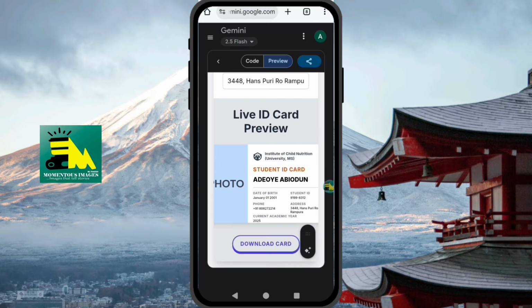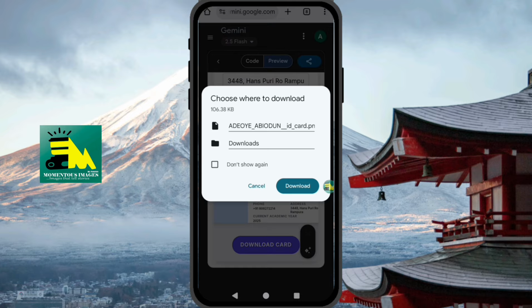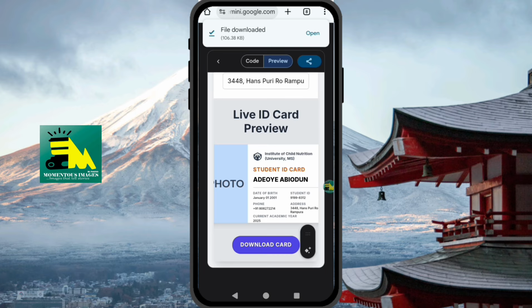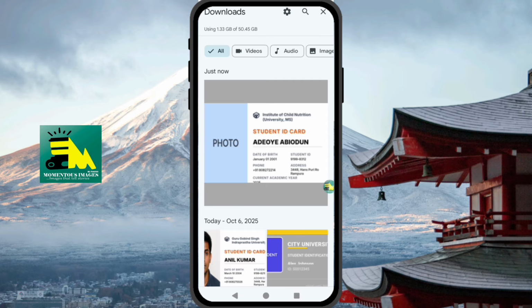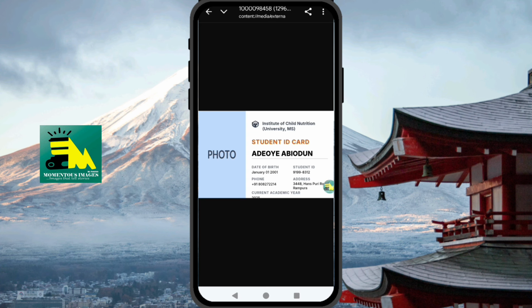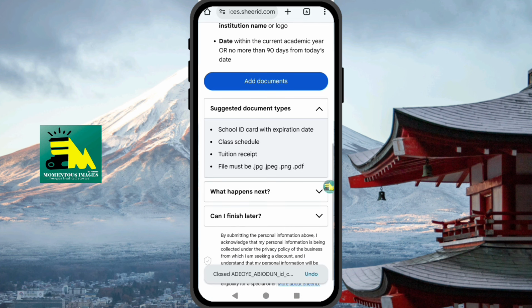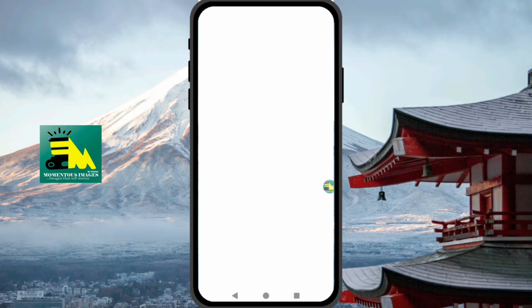So you download it. You can see download, allow, say cancel, then you can see. So this is the ID card. So you can see your passport. This information, then the year is there. So go back, you can see this page here, then upload, add your documents to put the ID card that you generated.